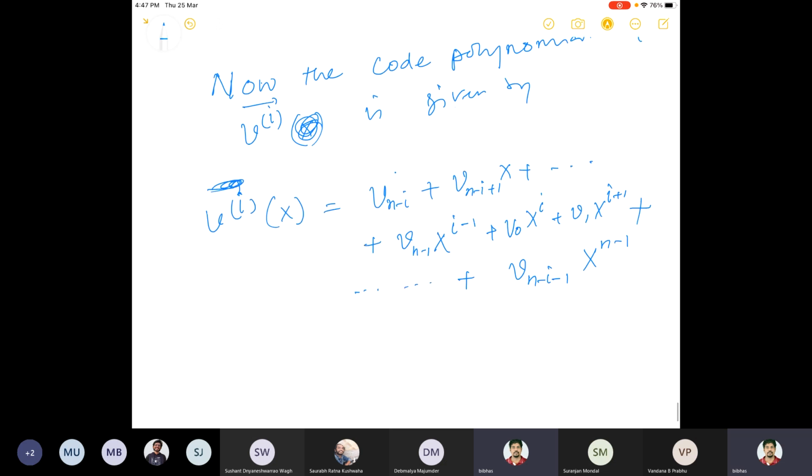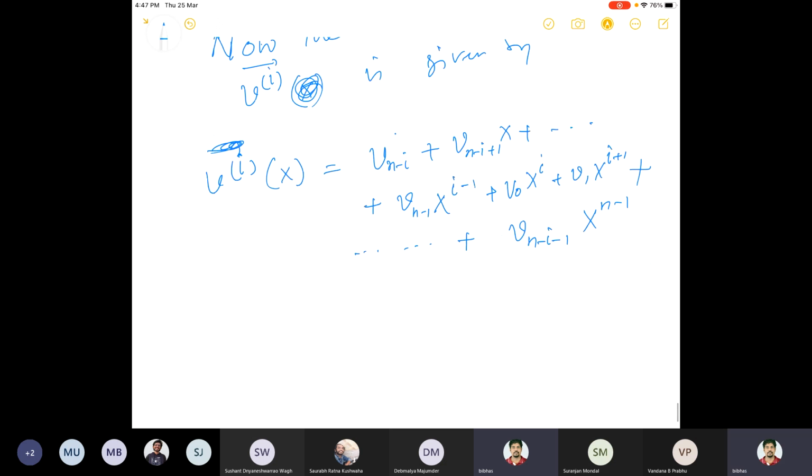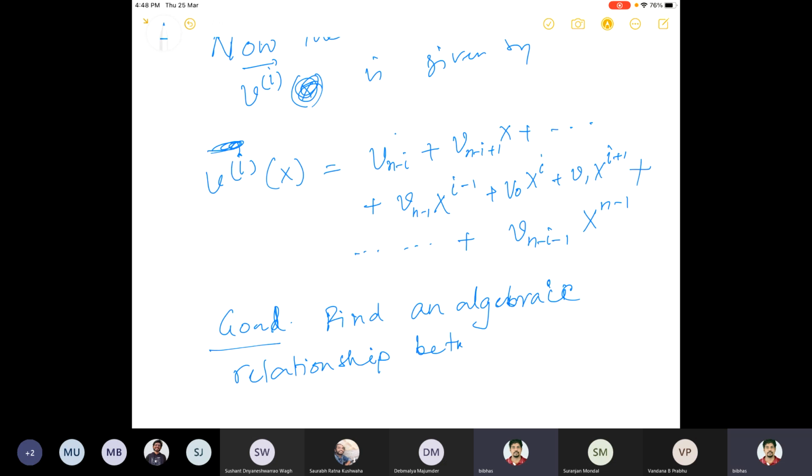Now our goal here is to find a connection, an algebraic relationship, between V(x) and Vi(x).